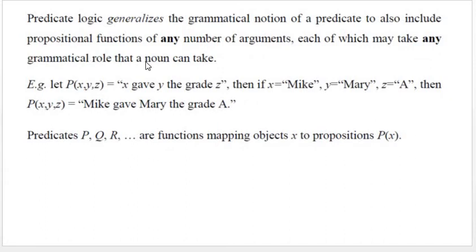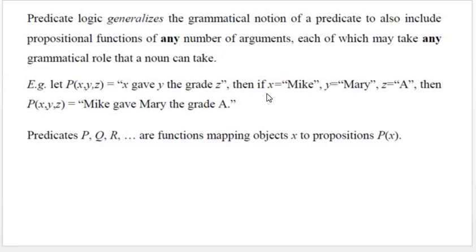Predicate logic generalizes the grammatical notion of a predicate to also include propositional functions of any number of arguments, each of which may take any grammatical role that a noun can take. If you consider the example P(x, y, z), x gave y the grade z.